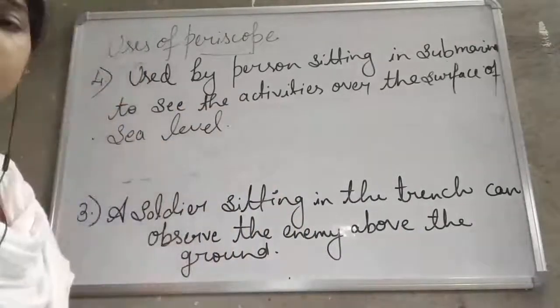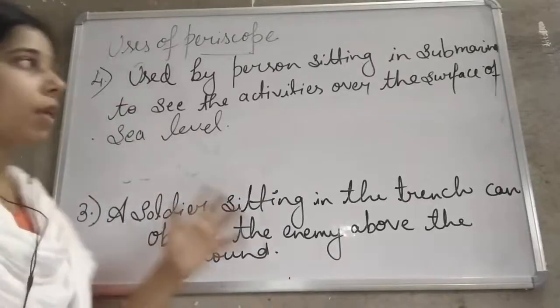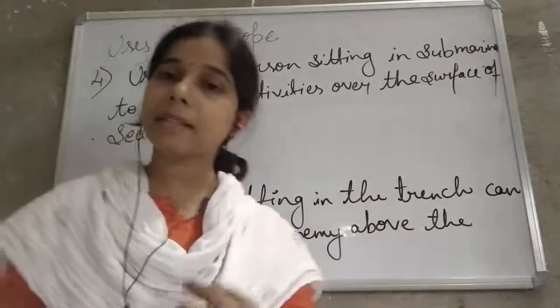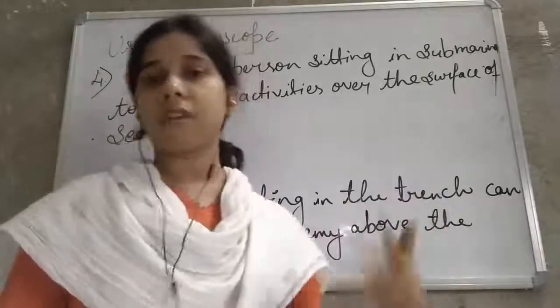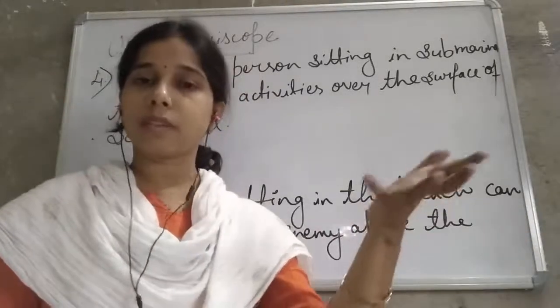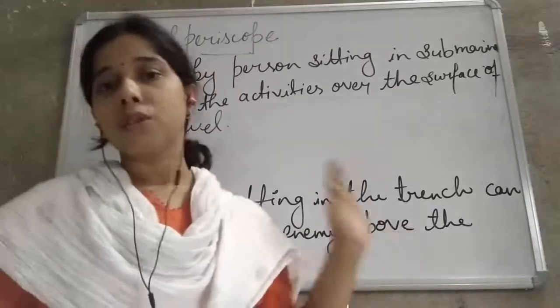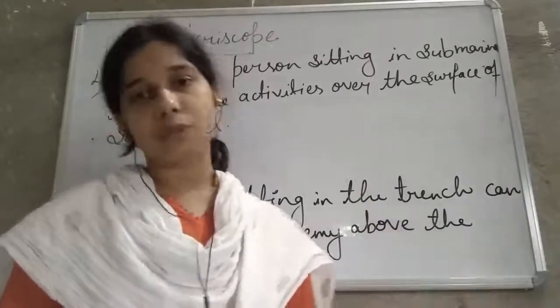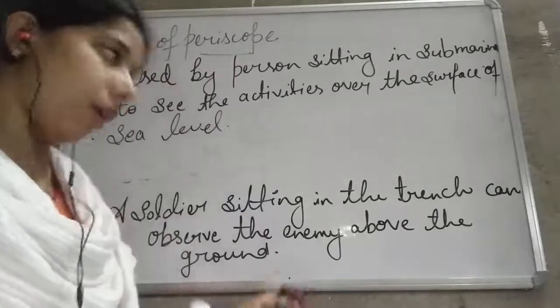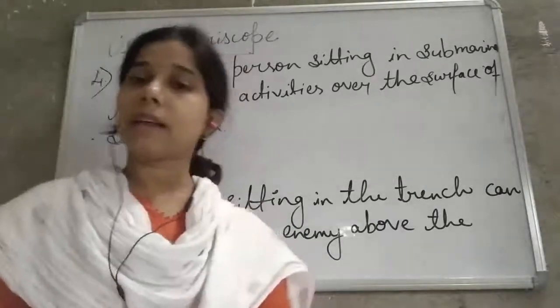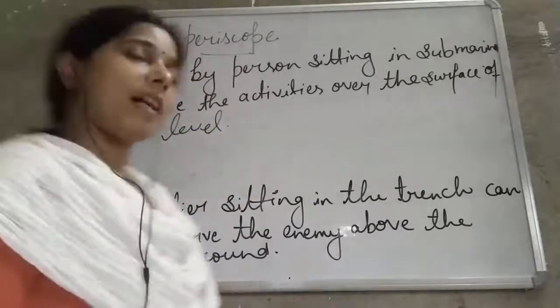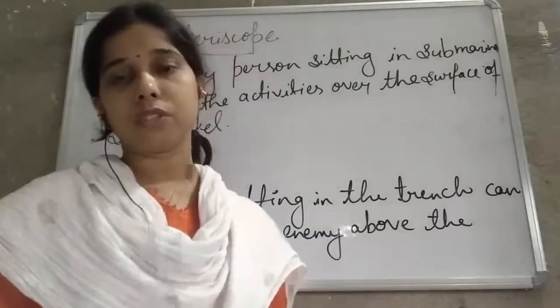So you see here, it is used by the person sitting in the submarine to see the ships over the surface of the sea, as well as by soldiers to see the activities of the enemy above the ground. So these are the different uses of the periscope, and that is the end of the chapter also.